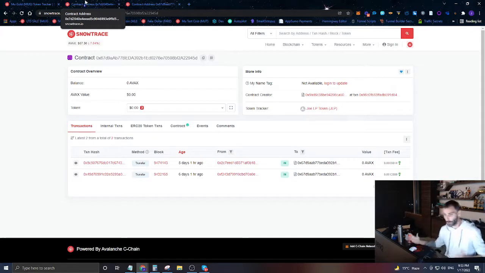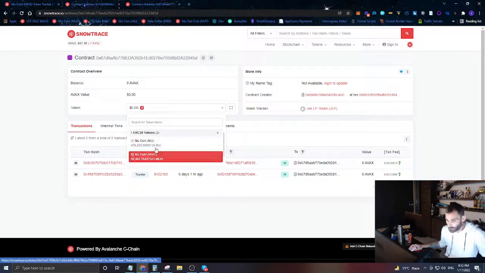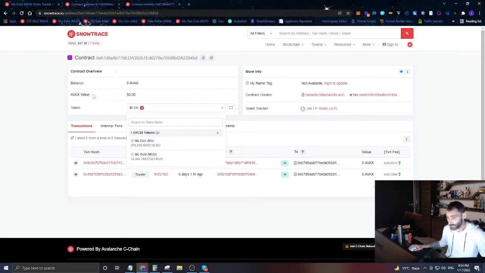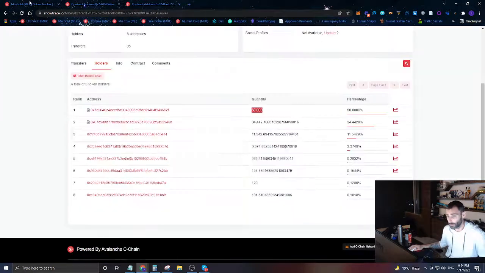I mean, it does hold some mu gold. It's holding 34,000 mu gold, but this is basically the mu gold that's available in the market for people to buy if somebody actually wants to buy it. And it's really bad. I have another video that you can watch if you want to understand why we would never send anything to this contract. But we're definitely going to skip this contract because it is the liquidity provider.